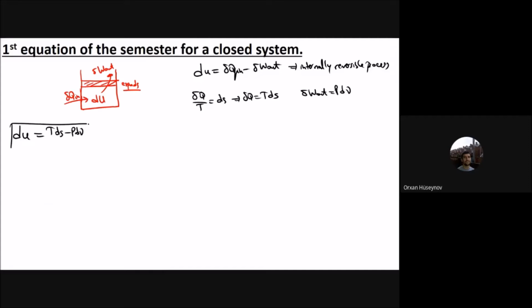And du will be equal to T ds minus P d nu. Okay. And this final result shows the relation between point functions. However, we started with an internally reversible process. The final result, the du and the T ds and the P d nu, doesn't depend on the path. You can see that the final result is independent of the path. So since it is independent of the path, it is true for reversible or irreversible. At the end, it shows a relation between the point functions, change in properties.